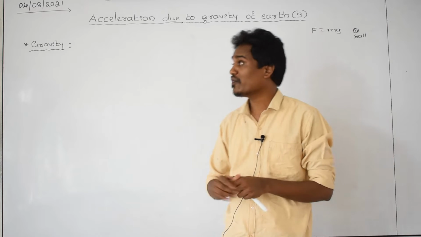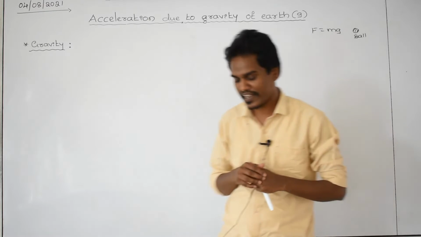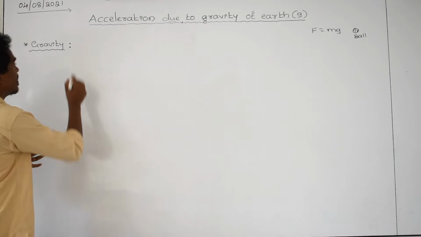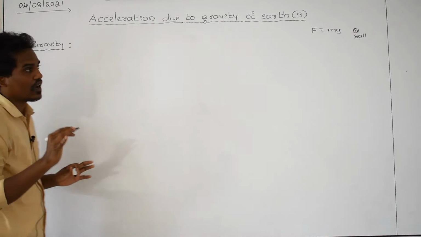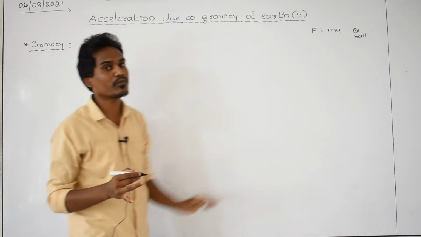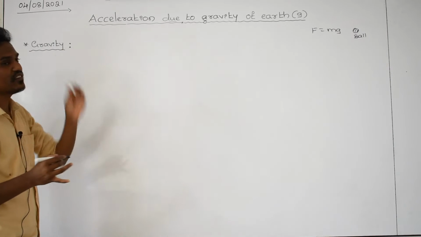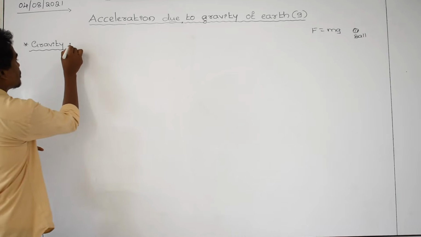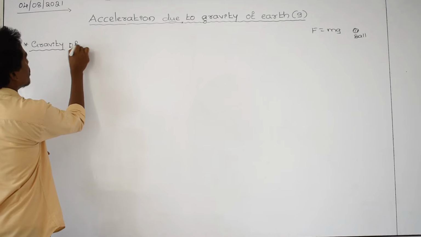And now what do you mean by gravity? This is very important. What do you mean by gravity? Gravity is nothing but, for example, I am taking the example of earth now. With respect to earth, I am going to define gravity of earth. What is gravity of earth?